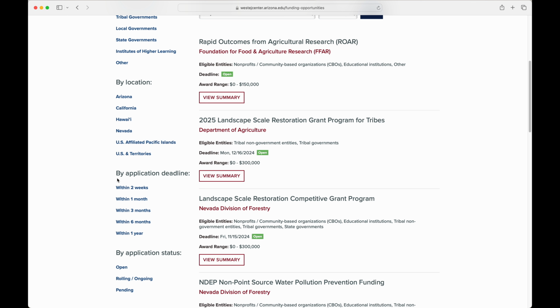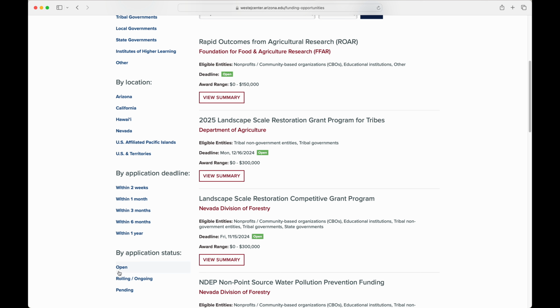Application deadline. This refers to the date and sometimes hour the application is due. Most often, the application deadline refers to the full application itself. However, some types of funding require that interested parties submit a pre-application or letter of interest before submitting a full application. Application status. This category refers to whether the organization is currently accepting applications or not for this funding. The following are the subcategories you will see in our database.